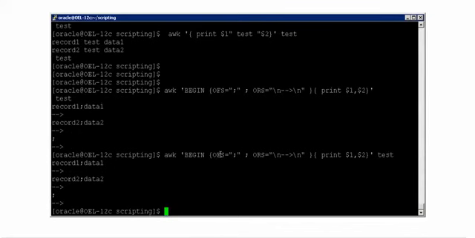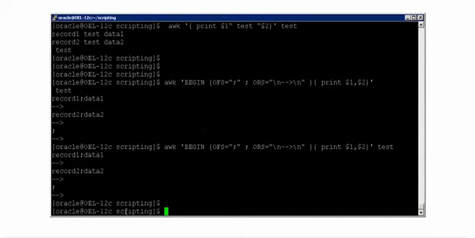So what is OFS? Whatever you find in awk, OFS is nothing but output field separator. That means whatever you include here will be added for each and every field that it finds, that means each and every column. Output record separator is nothing but what is added for each and every line that it processes. After each and every line processing, what it has to add is what this one will tell. Alright, so this is how output field separators and record separators work.